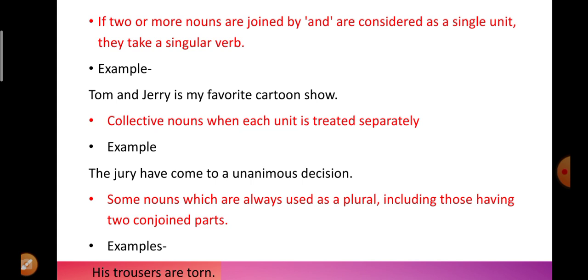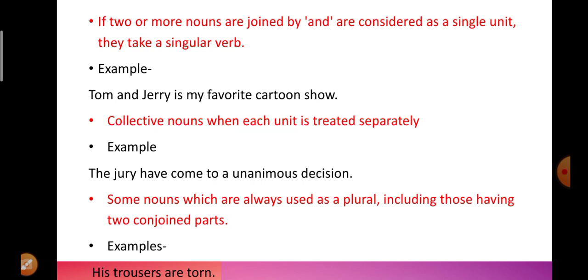And similarly, when we say the police are investigating the matter, again the police is a collective noun, but here police is treated as separate units. That is why we use the plural verb there. The next point says some nouns which are always used as plural, including those having two conjoined parts. So there are some nouns which are used as plural and they include two conjoined parts with each other.